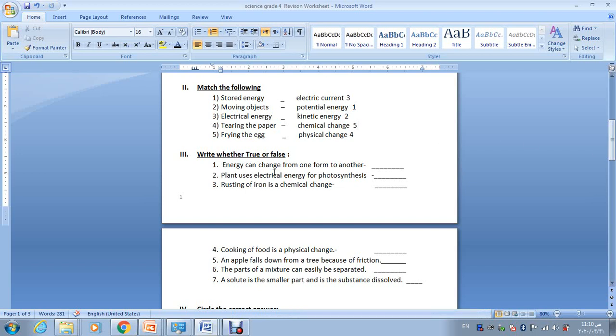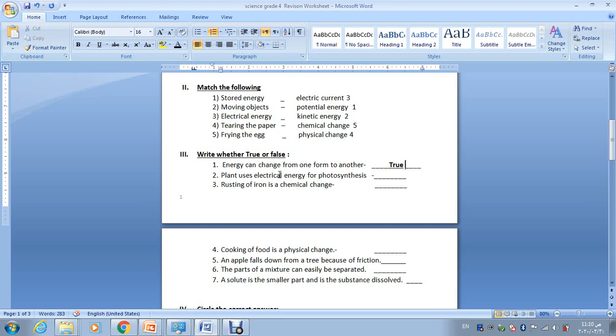Now write whether true or false. Energy can change from one form to another. Of course, yes. Energy can change from one form to another. Example for this, plants. Plants use light energy from the sun and change it into chemical energy in order to produce their food. Remember this?